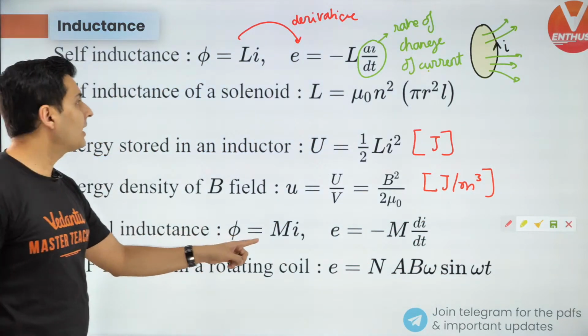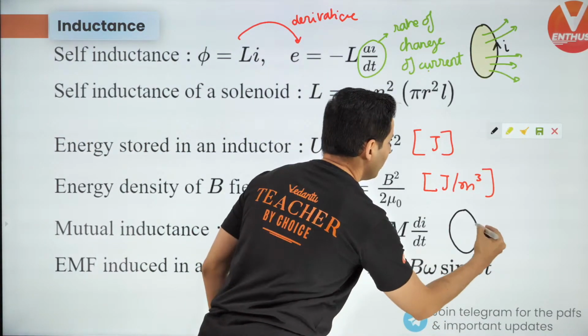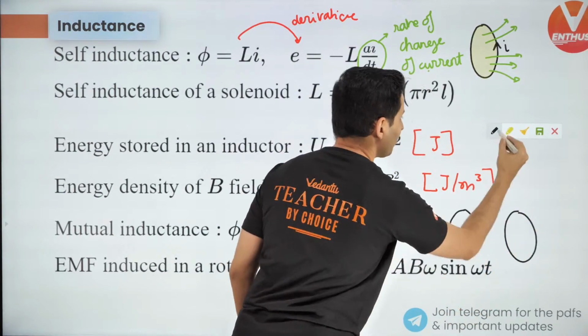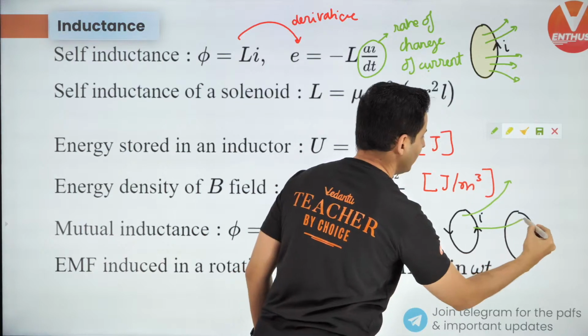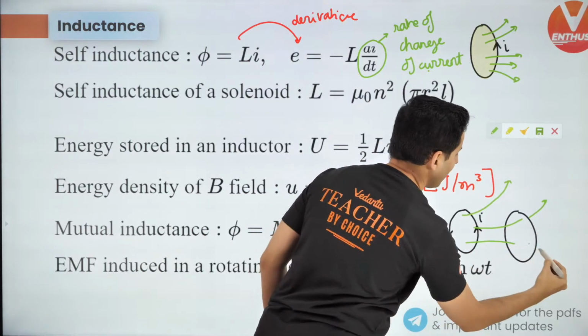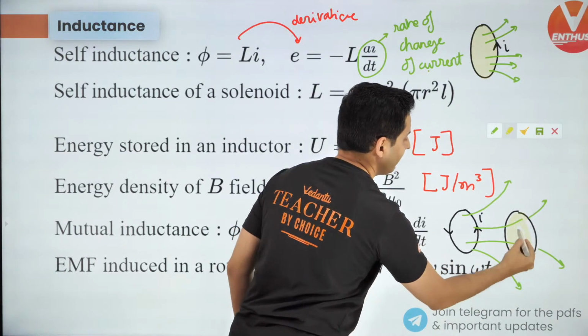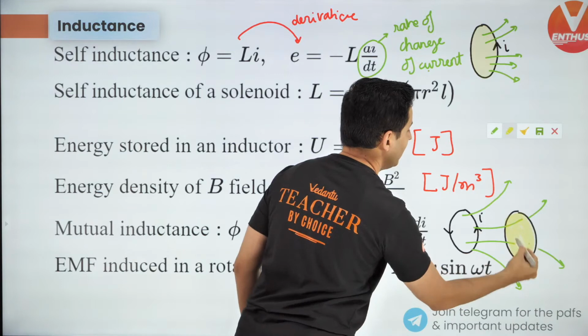Next, mutual inductance, just like this one. So if there is a coil which carries some current, and there is another coil over here, this coil will produce its magnetic field, and some of the magnetic field lines are going to pierce through the other coil's area.